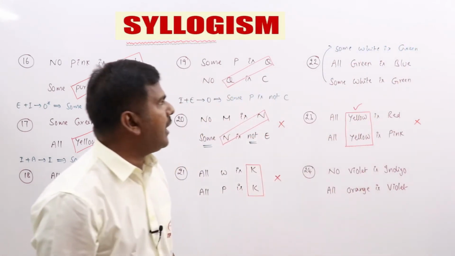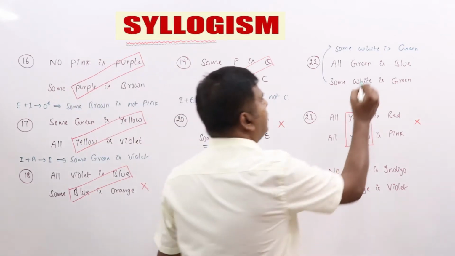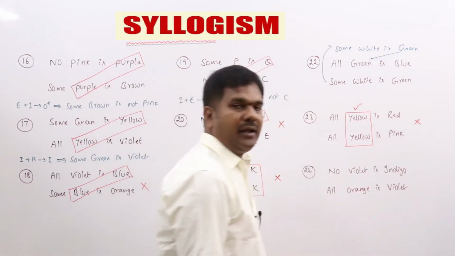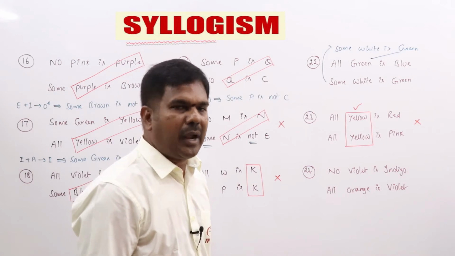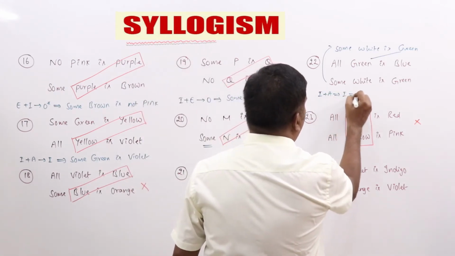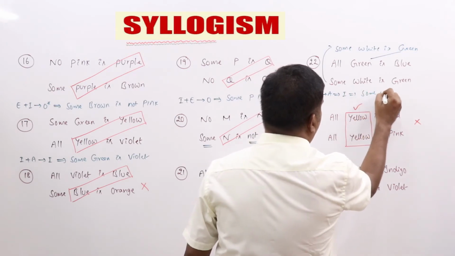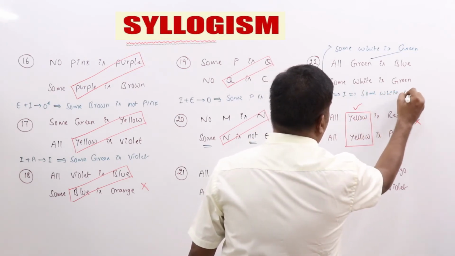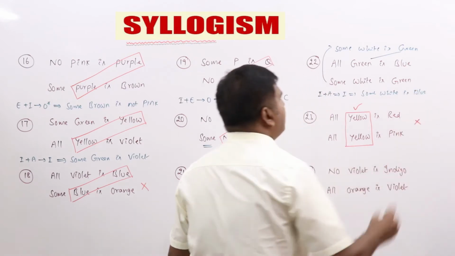Now is it properly aligned? Some white is green and all green is blue, right? The common term is there and it's properly aligned. What is I plus A? I plus A is I. I means some white is blue.